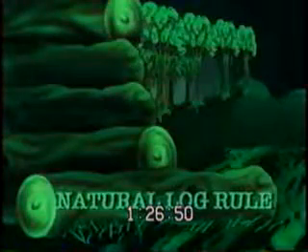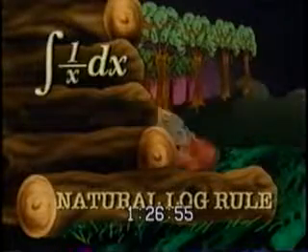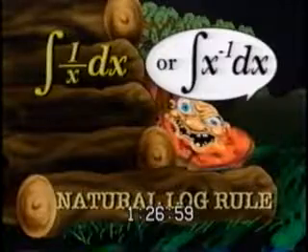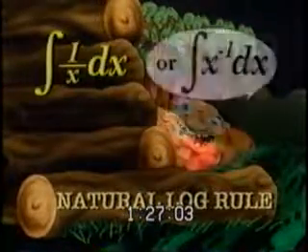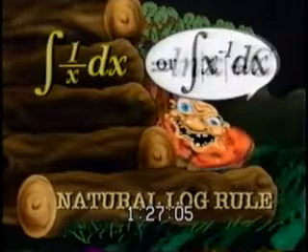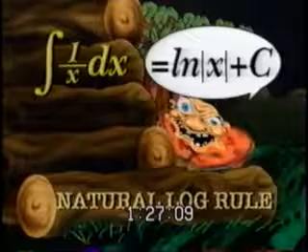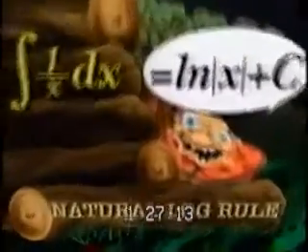Now that you've gotten familiar with the power rule for integration, there are a couple of trick rules you need to get acquainted with. Let's try an example of the natural log trick rule. The integral of 1 over x, or x to the negative 1 power. Well, as we've said, this is one of the special rules. The integral of 1 over x, or x to the negative 1, is the natural log of the absolute value of x plus c. This is a tricky question your professor will probably spring on you, so be careful.